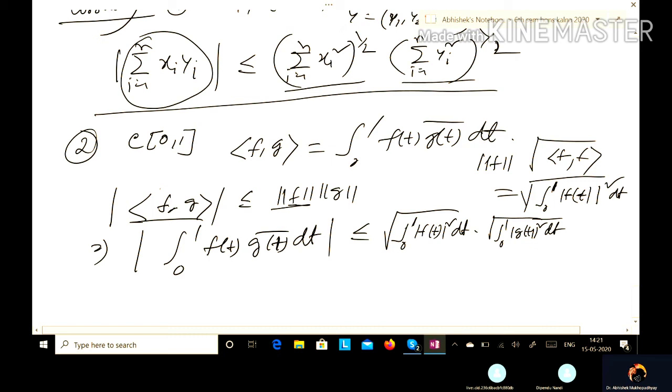So these are some examples of how the Cauchy-Schwarz inequality looks in respective inner product spaces. You can also check for other spaces.